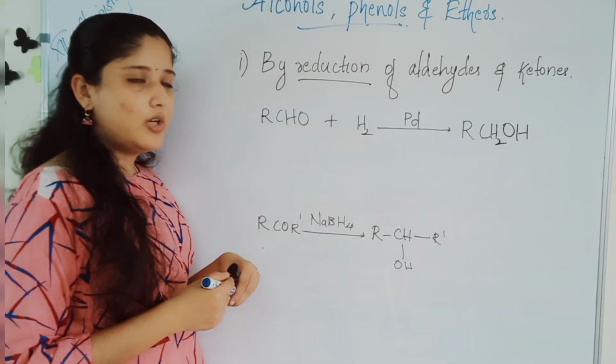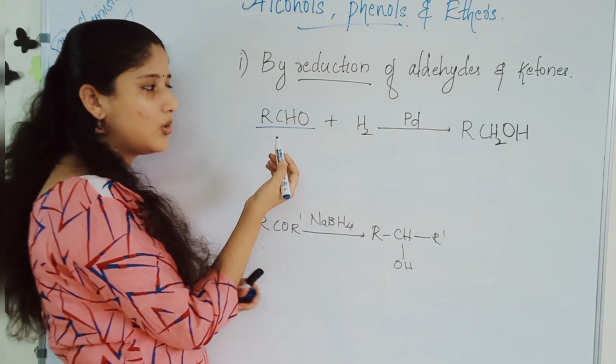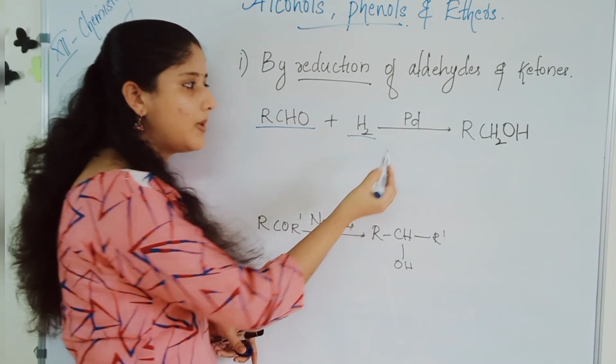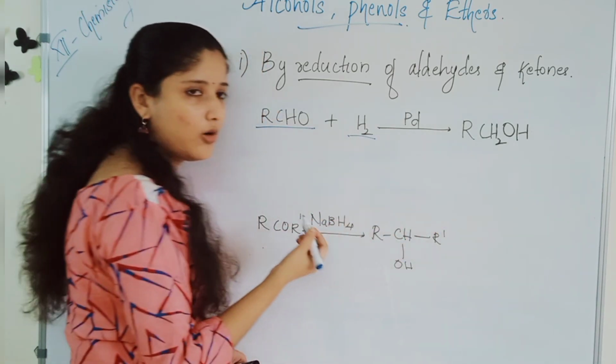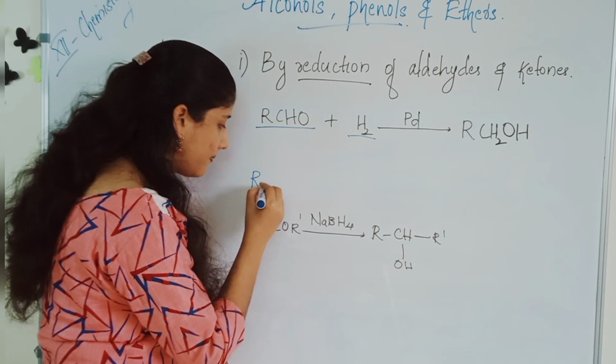For example, look here. The reduction of aldehyde RCHO, when we add hydrogen H2 in the presence of a catalyst palladium, or platinum, will give you the corresponding alcohol. This is the reduction reaction. Let's look at what happened here.